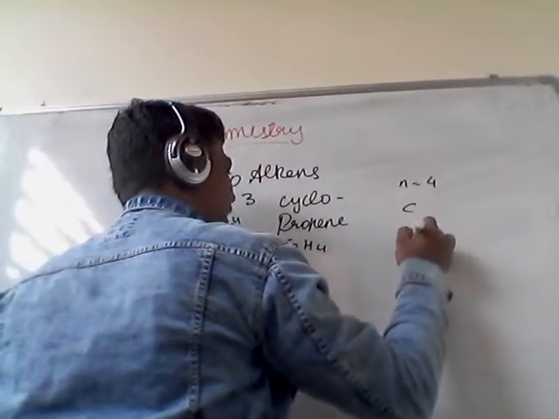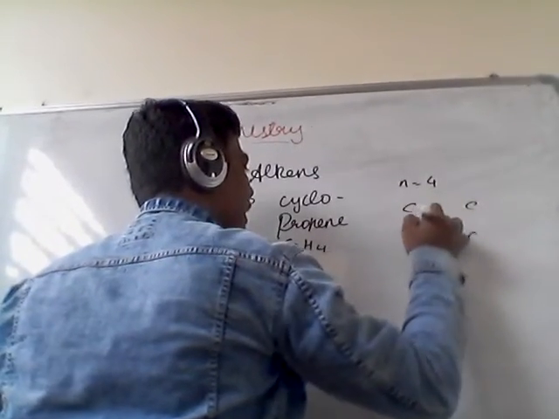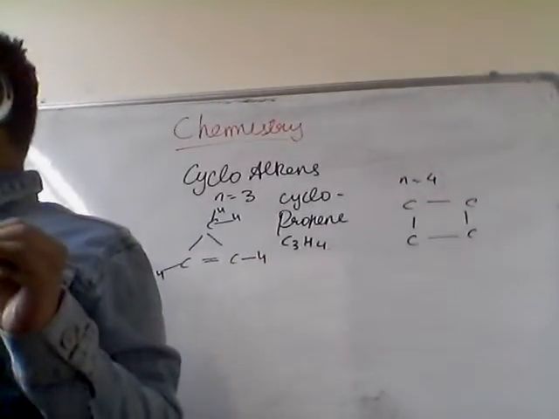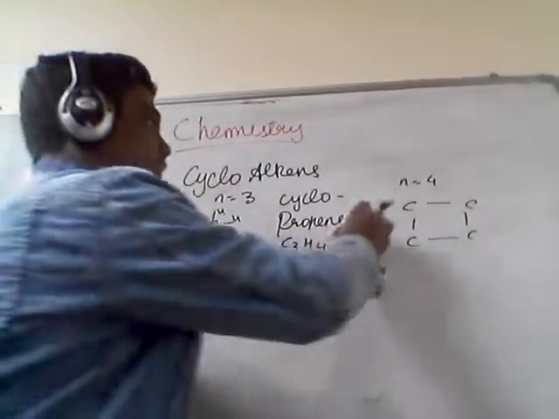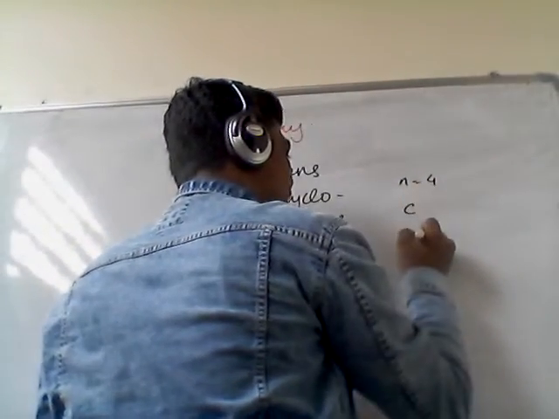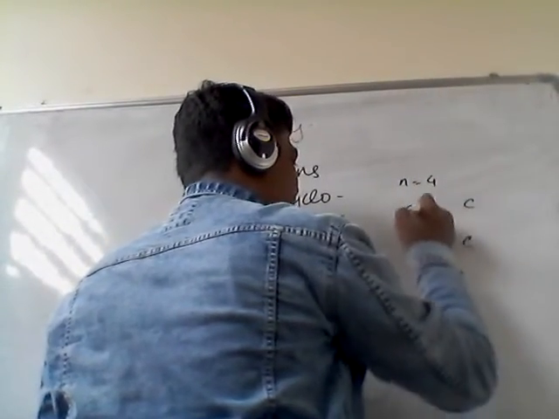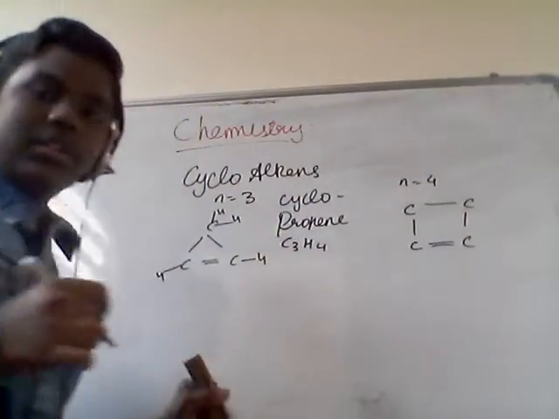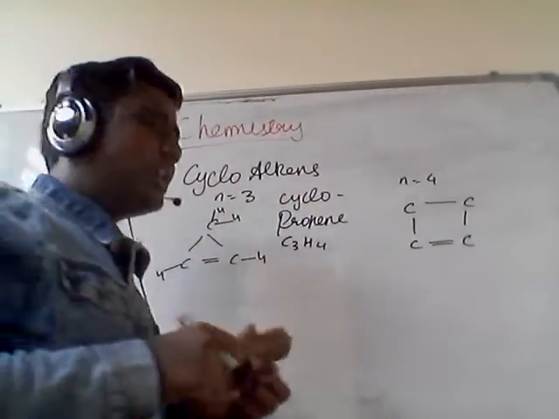Carbon atoms should be arranged in a closed manner. As I said in my previous video, when drawing structures for cycloalkanes with 4, 5 carbons, go according to their shapes. If it's 4, draw a rectangle or a square. If it's 5, a pentagon. If it's 6, a hexagon, like that.